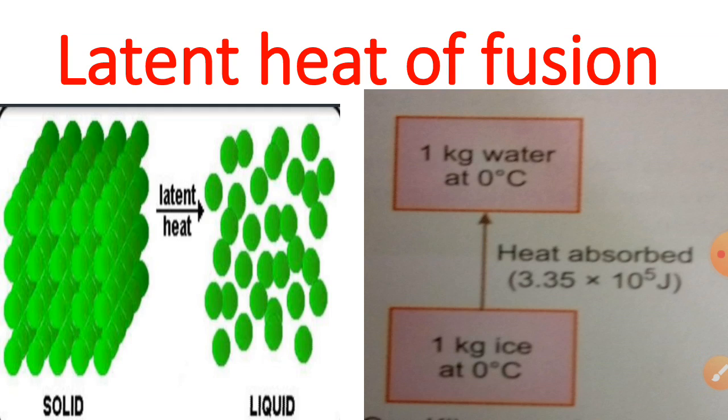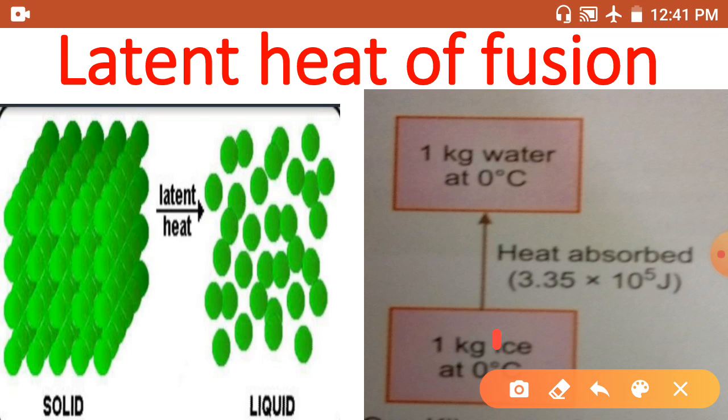Now we will learn about latent heat of fusion. What is the latent heat of fusion? The latent heat of fusion or latent heat of melting is the same. Latent heat of a substance is the quantity of heat required to convert 1 unit mass, means 1 kg or 1 gram, of the substance from the solid state to the liquid state.